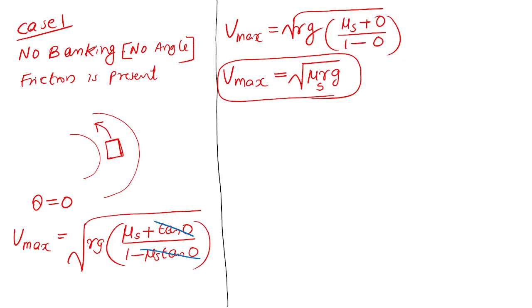The maximum speed of the car should be root of mu Rg. Mu is the coefficient of static friction. R is the radius of curvature, meaning that the turn forms a circle having some radius. And g is 9.8. So all of you please write down this case 1.